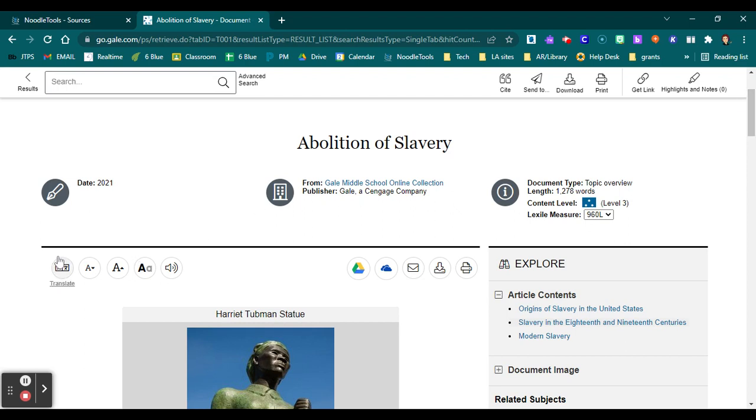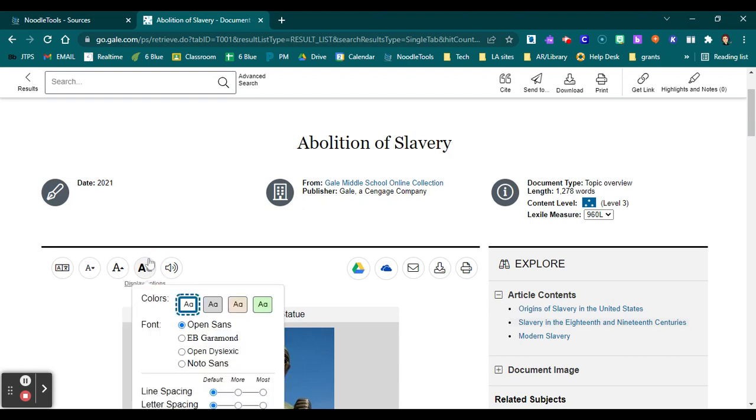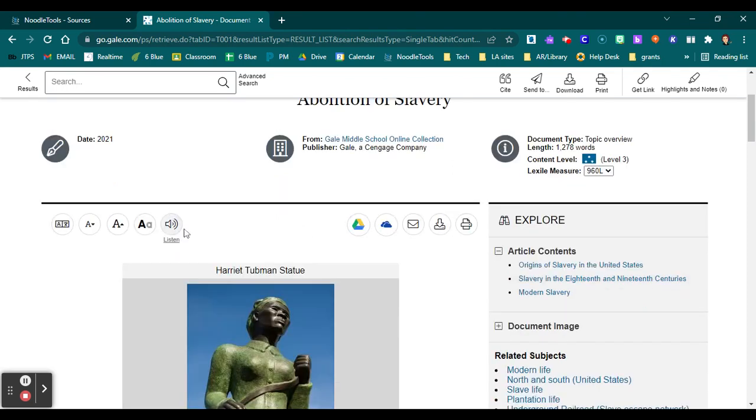Here we have another toolbar. We can translate it to different languages. We can decrease the font size, increase the font size, display options, and you also have the option to listen to it.